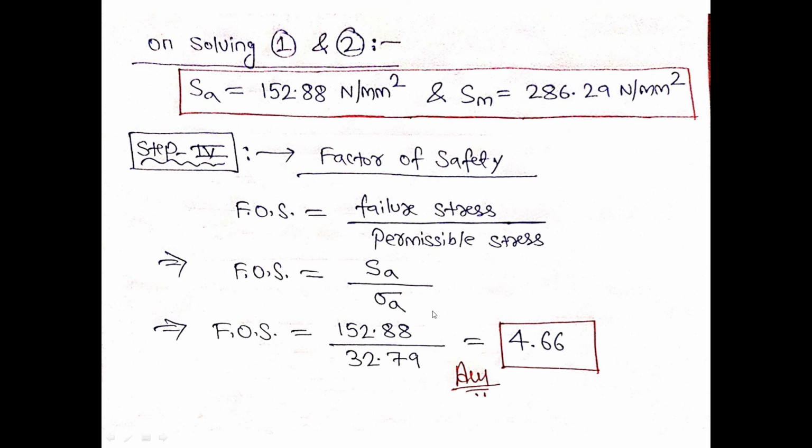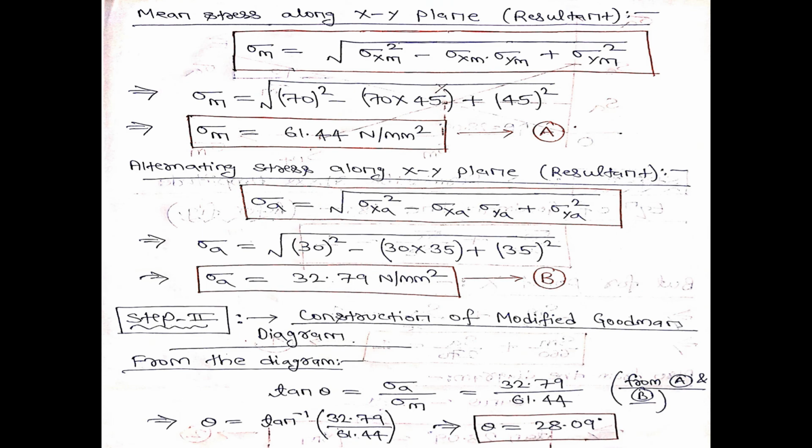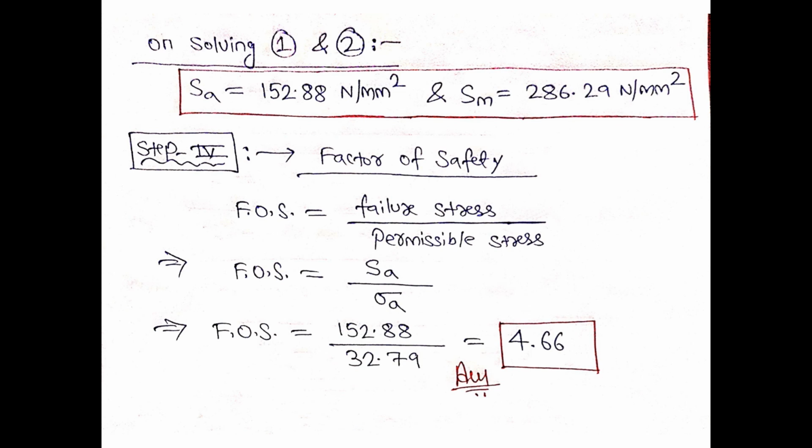So my factor of safety is Sa by sigma a, that is 152.88 by 32.79. Finally, your factor of safety comes out to be 4.66. This is the factor of safety which the designer will choose while designing this two-dimensional problem under fatigue.